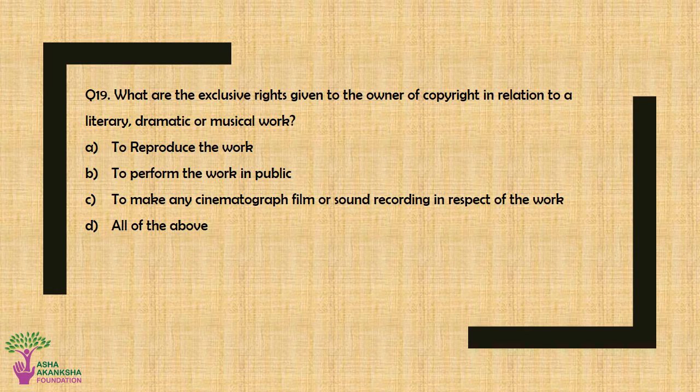Question number 19. What are the exclusive rights given to the owner of copyright in relation to a literary, dramatic, or musical work? Option A, to reproduce the work. Option B, to perform the work in public. Option C, to make any cinematograph film or sound recording in respect of the work. Or option D, all of the above. The correct answer for this question is option D, all of the above.